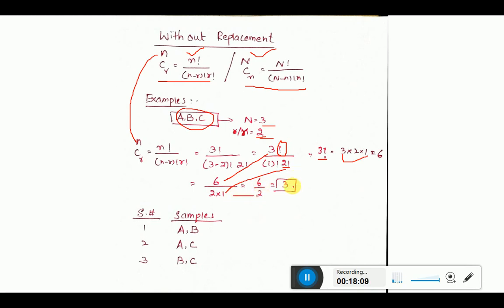6 multiply 2, that is 3, it means 3 samples. What does it mean? It means when you are using the without replacement method and you have a total of 3 people, out of the 3 people when you select a total of 2 people, there are a total of 3 samples that will be created or generated. How? The 3 samples are: first A with B, that is A with B, here it is; then A with C, here it is A with C; and next B with C, that is B with C.